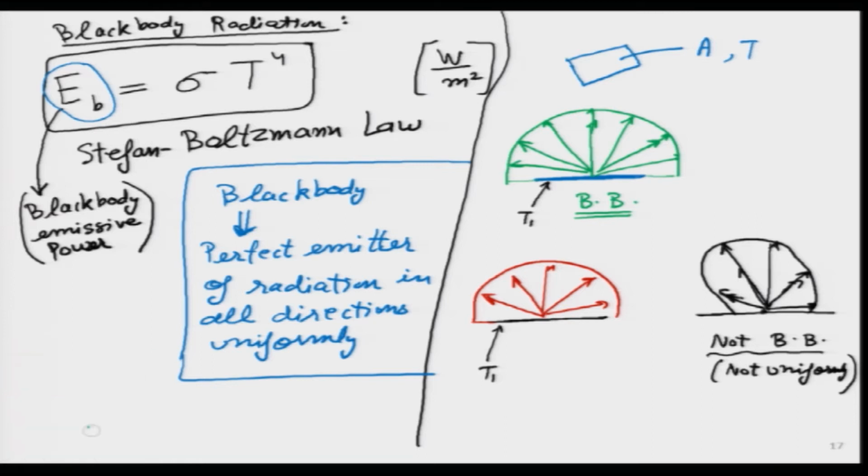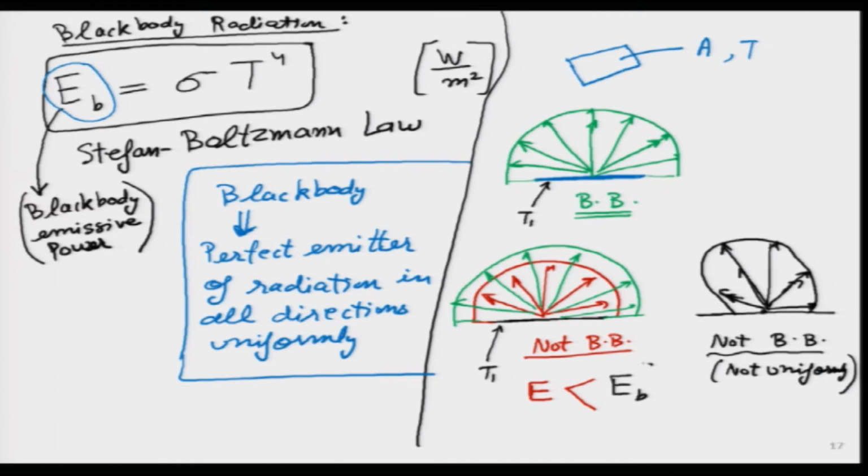If I draw one on top of another, the green semicircle will have the maximum area. So for this red body, this is again not a black body. Why? Because the energy being emitted is less than the black body emission. So I will say that E is less than E_B.